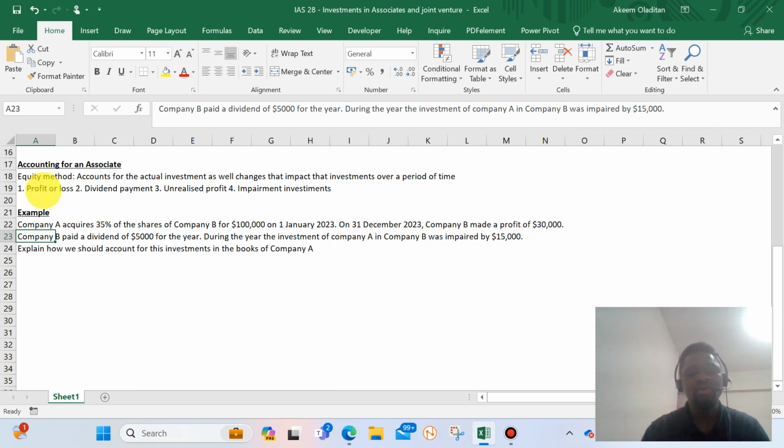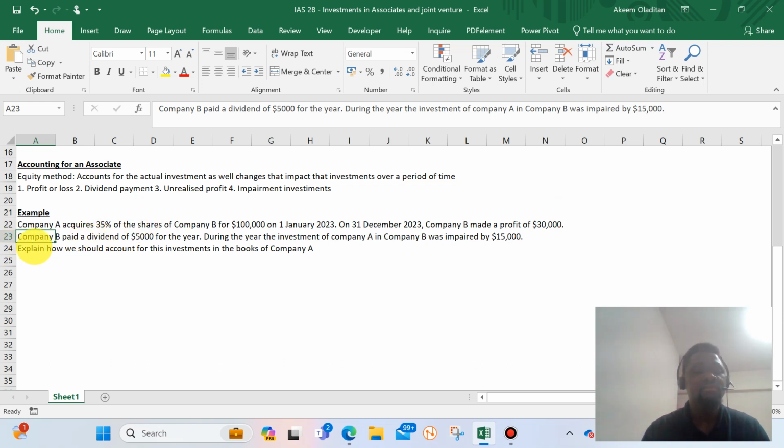So when we talk about those things that will impact that investment over a period of time, profit or loss is part of it. So we can see from this question that company B made a profit of 30,000. So this one is expected to impact that investment when we are measuring it.